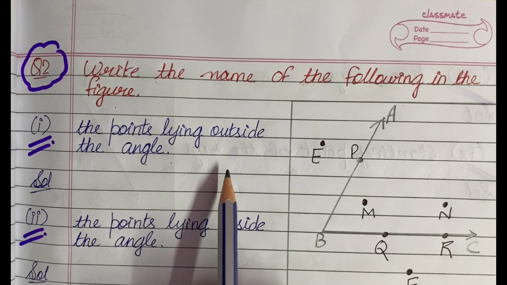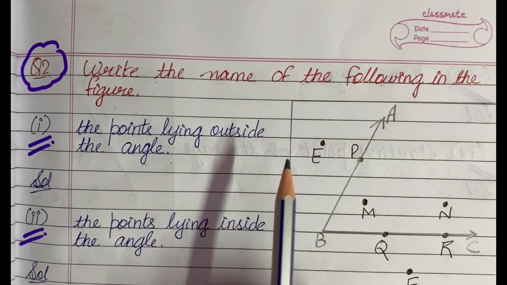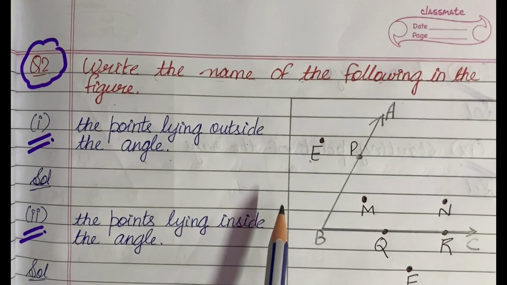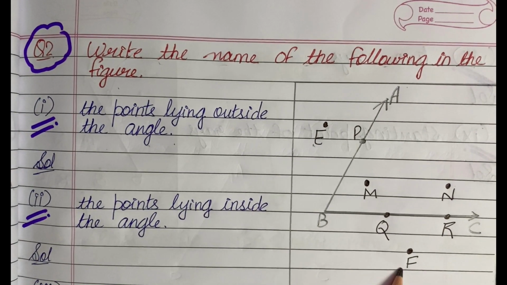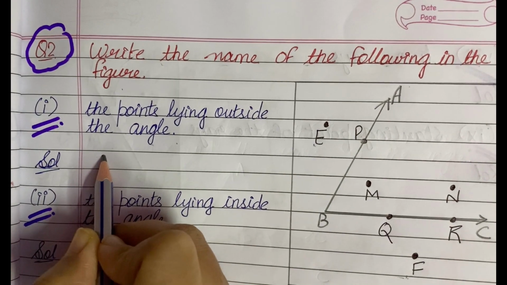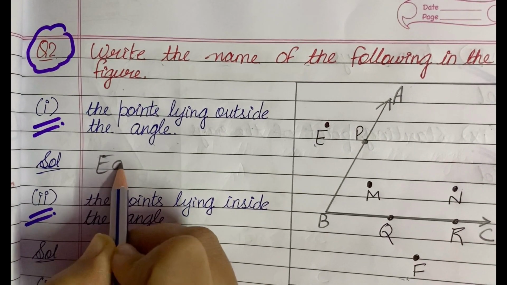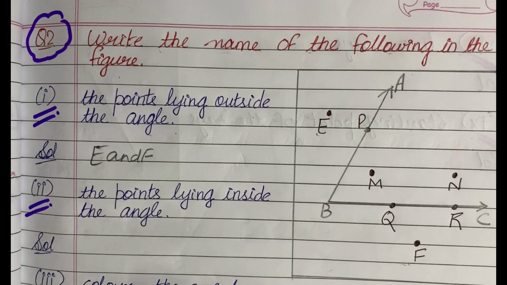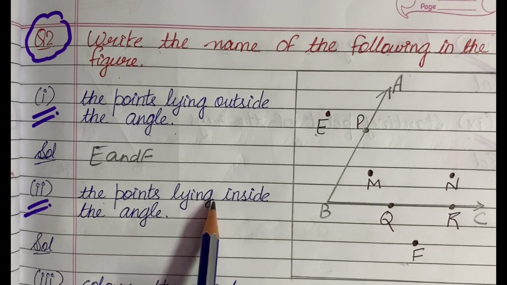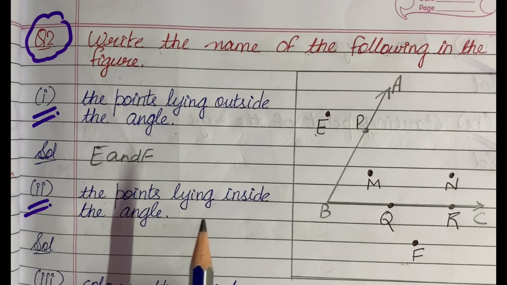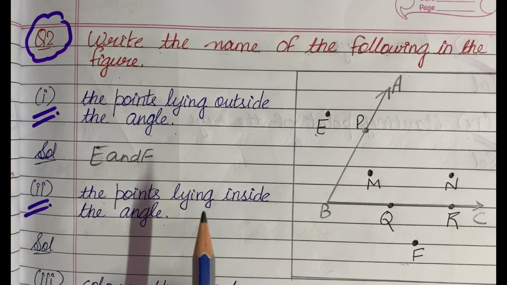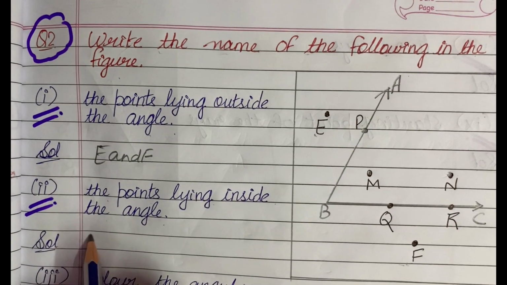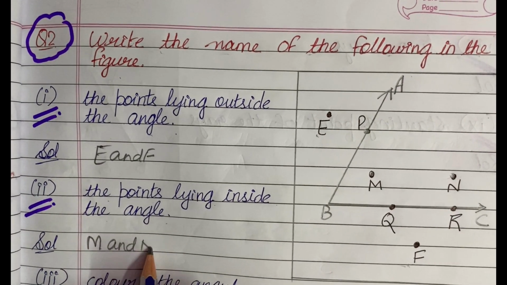Now students, see the figure, and the points lying outside are the point E and the point F. So the points lying outside the angle are E and F. Next, second point, they are asking you the points lying inside the angle, and here the points which are lying inside the angle are M and N. So the points are M and N.